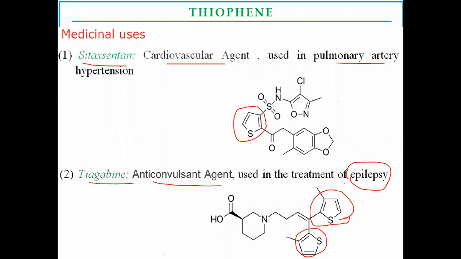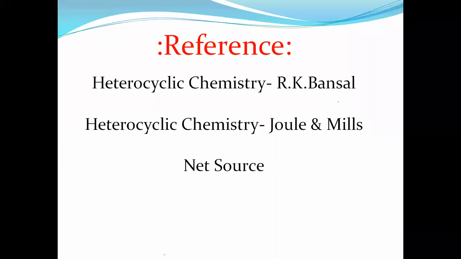Having thiophene as a heterocyclic ring present in the structures. These are the parts we have to study here: properties of thiophene, and some preparation reactions of thiophene from 1,4-dicarbonyl compounds, that is, the Paal-Knorr synthesis for thiophenes and the Hinsberg synthesis.